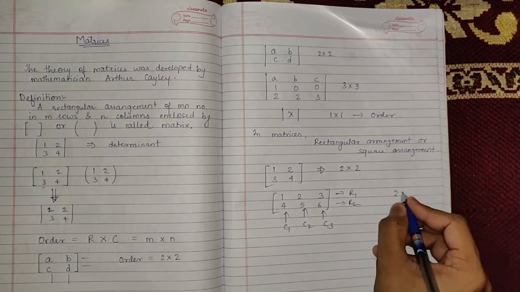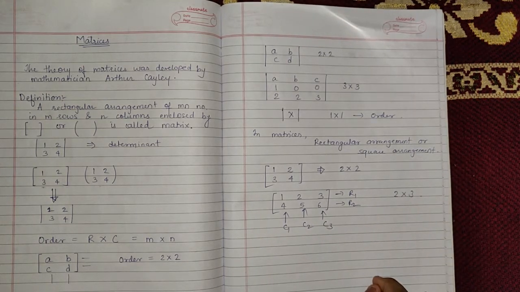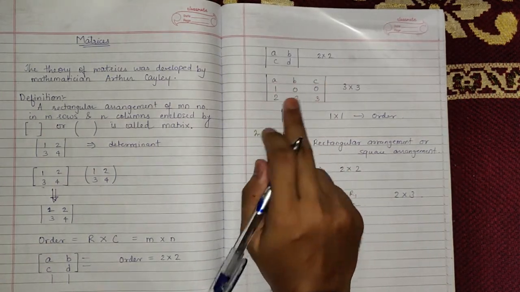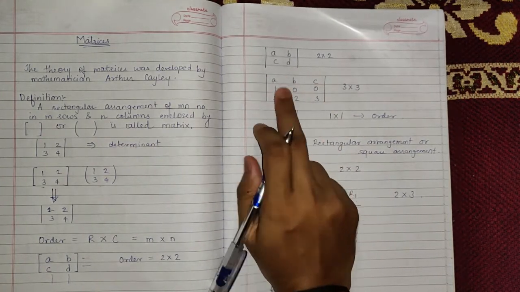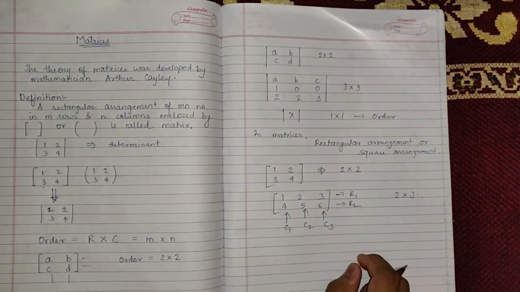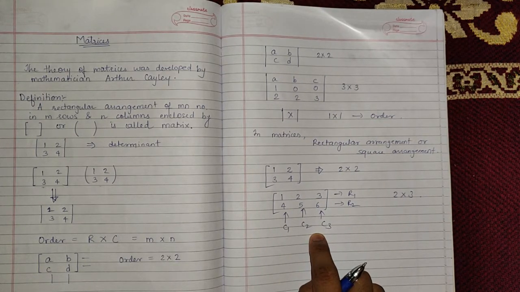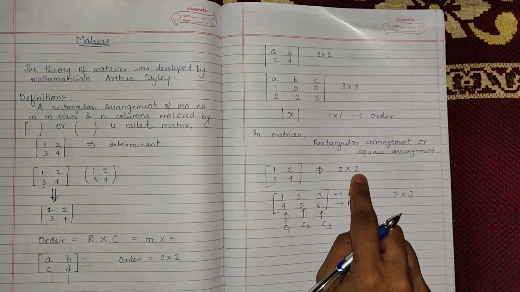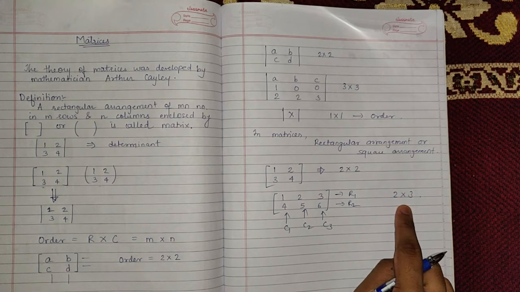Right. So here the order becomes 2 into 3. However, in determinant there was always the same number of rows and columns. That means 3 rows, 3 columns, 2 rows, 2 columns. Always the number of rows was equal to the number of columns. But in matrices there is a possibility that the number of rows and the number of columns can be equal and cannot be equal. Okay. Both cases are possible in matrices.